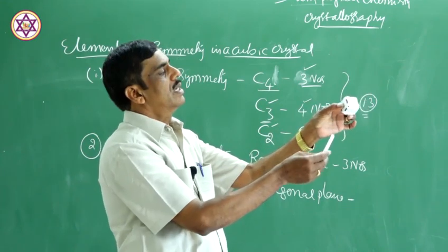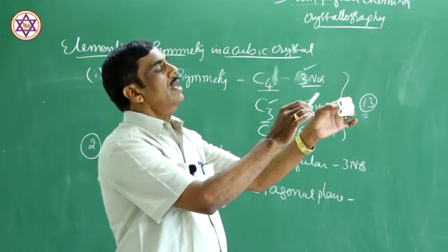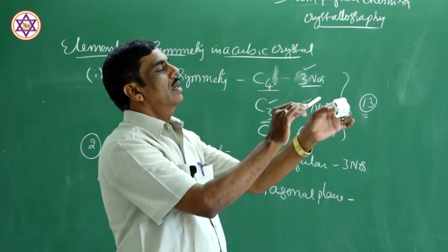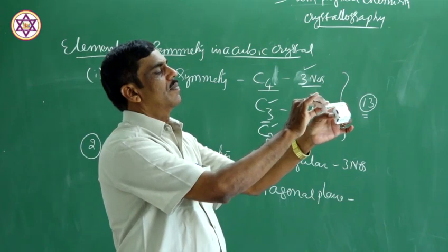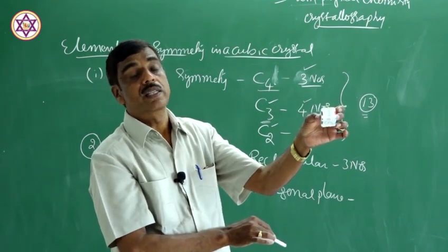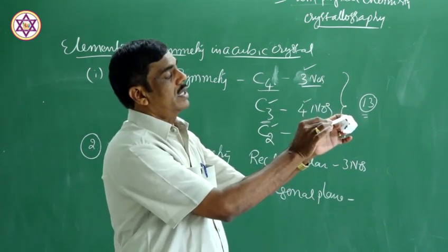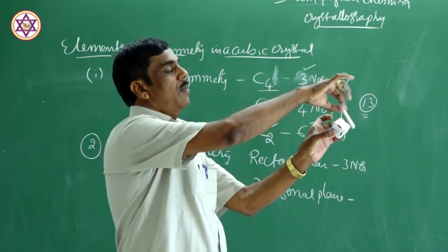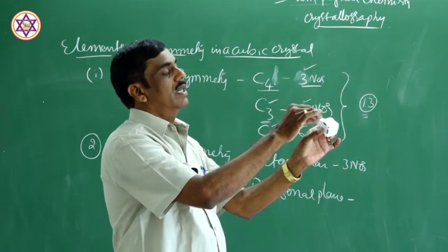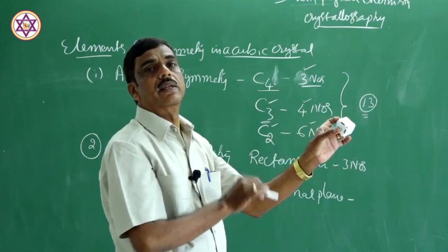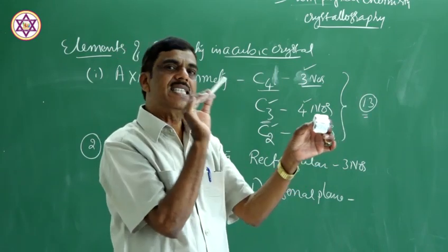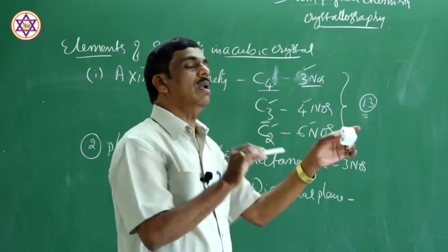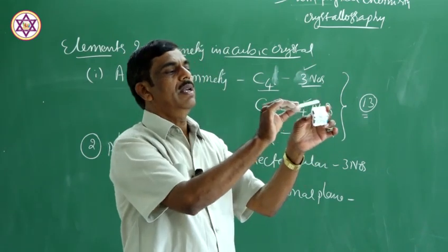Therefore, a diagonal plane is one which passes through the opposite edges. How many edges are there? There are 12 edges: 4 edges on this face, 4 edges on the opposite face and 4 edges in between. Totally 12 edges. Therefore, 6 diagonal planes of symmetry are possible here.